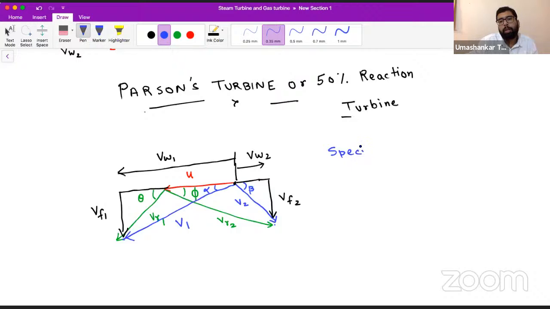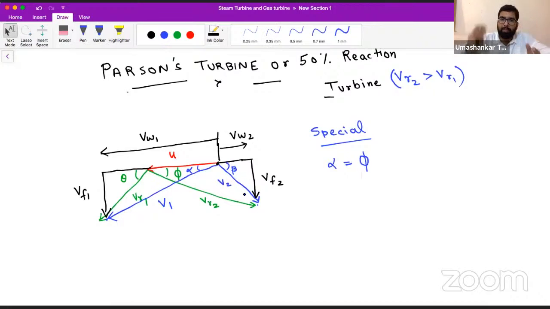What is so special about the reaction turbine? For any general reaction turbine, VR2 is greater than VR1. So here also VR2 will be greater than VR1. But what will be special about it? In a Parsons reaction turbine, you can use directly that alpha is equal to phi. Alpha and phi are equal in the Parsons reaction turbine. You can see it by taking 50% impulse effect and 50% reaction effect. This result will come.